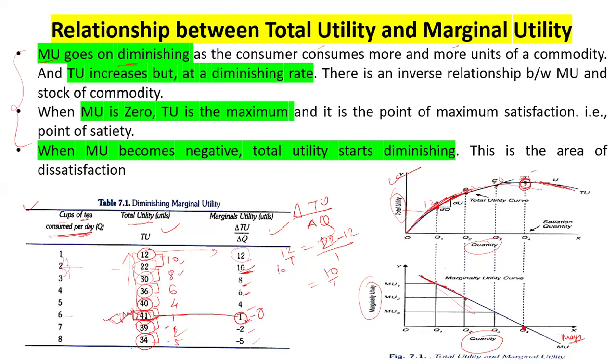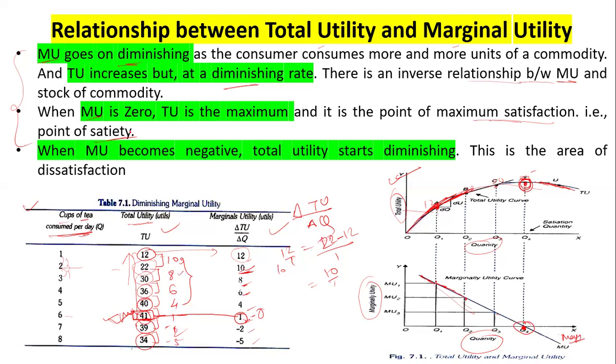What is happening here? Here you can see that total utility is increasing, but at a diminishing rate. So there is an inverse relationship between the marginal utility and the stock of the commodity. Now, when the marginal utility is 0, what happens to the total utility? Total utility is at its maximum level. Okay, it is the point of maximum satisfaction, the point of satiety.